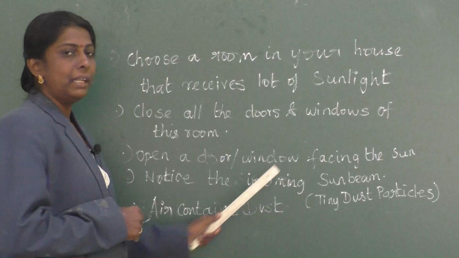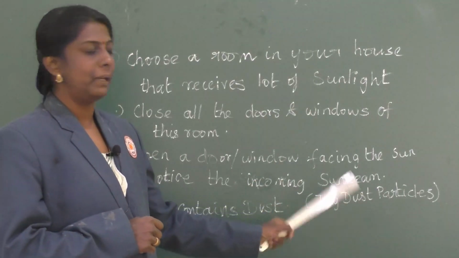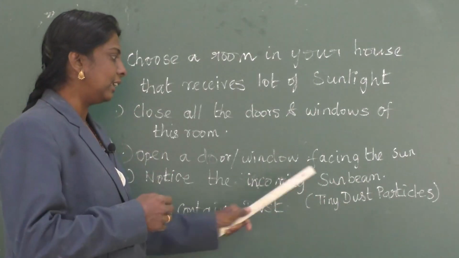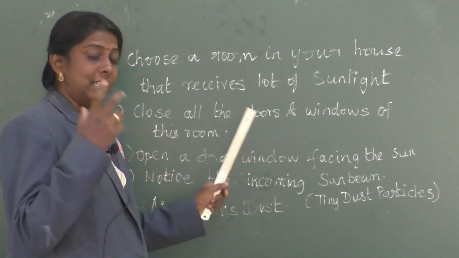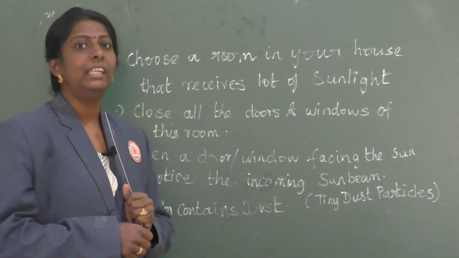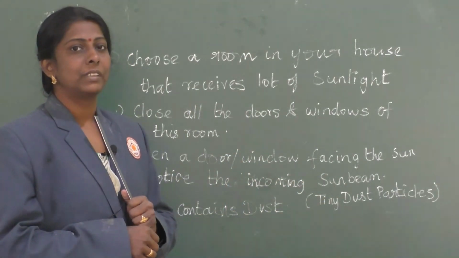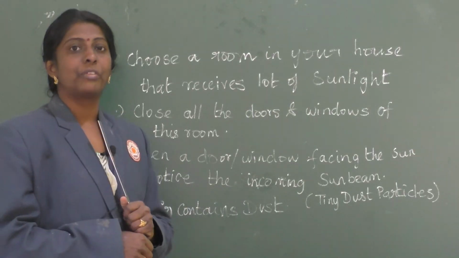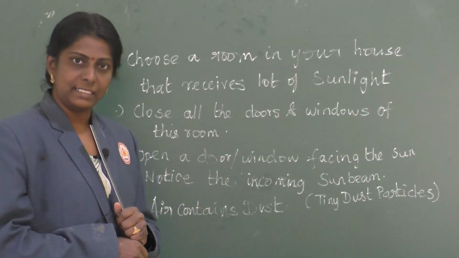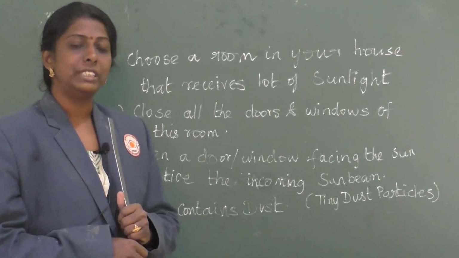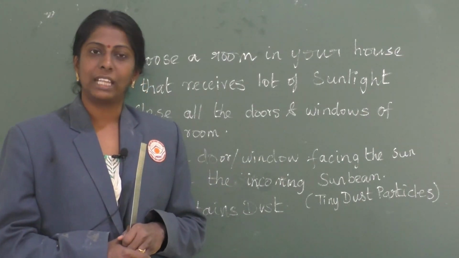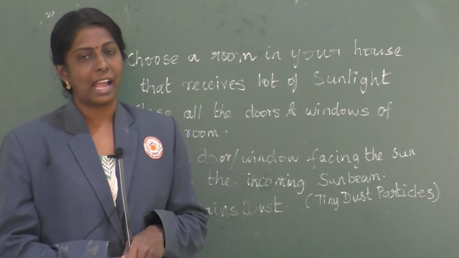Notice the incoming sunbeam. You can see that the sunbeam has a large number of tiny dust particles. That is because air contains dust. Take a photocopy and forward it to your class email ID. This is your activity.